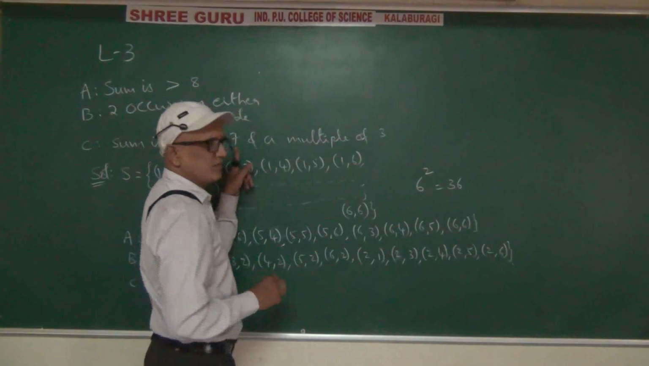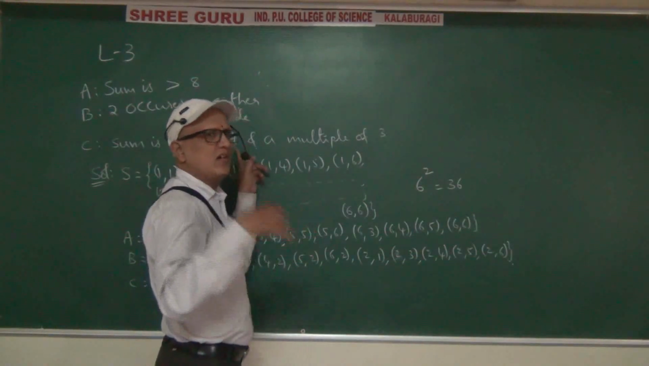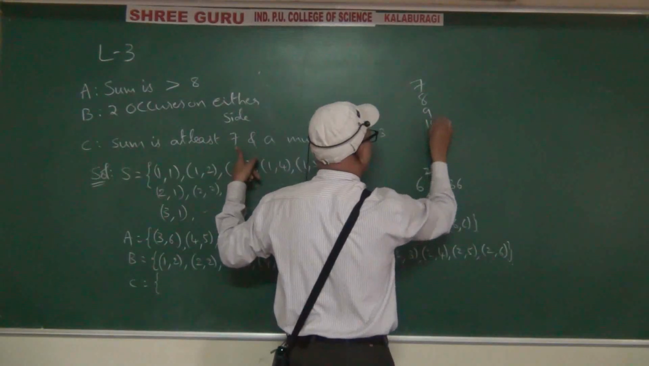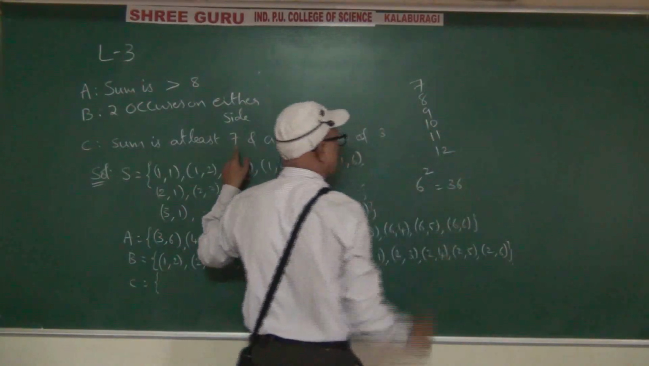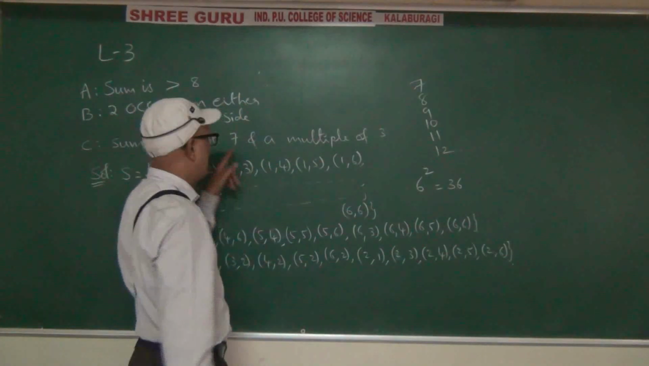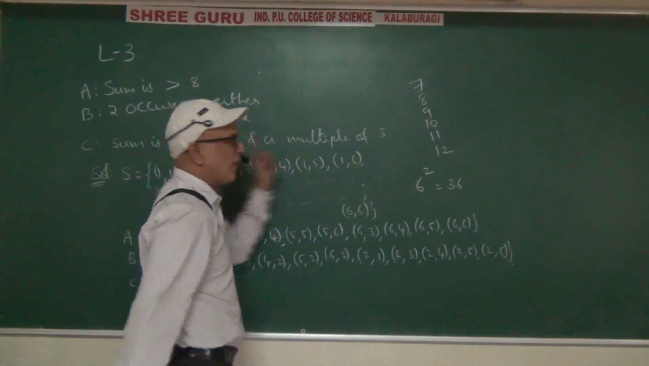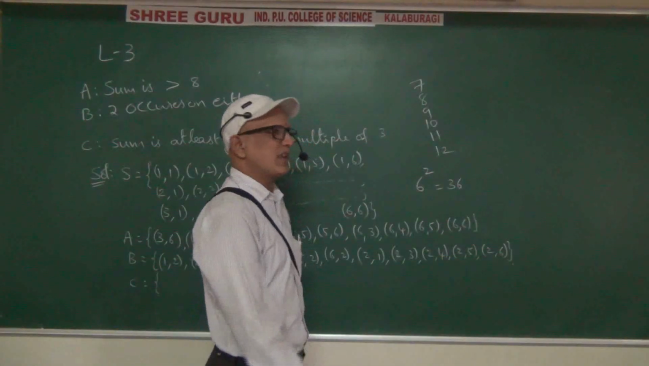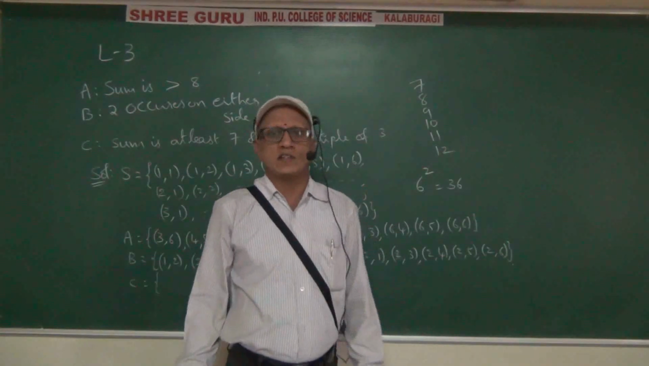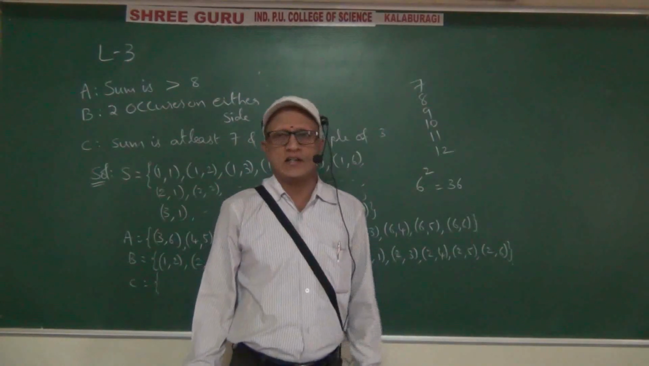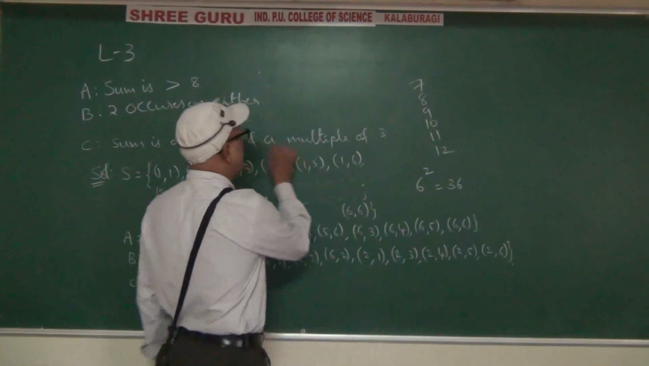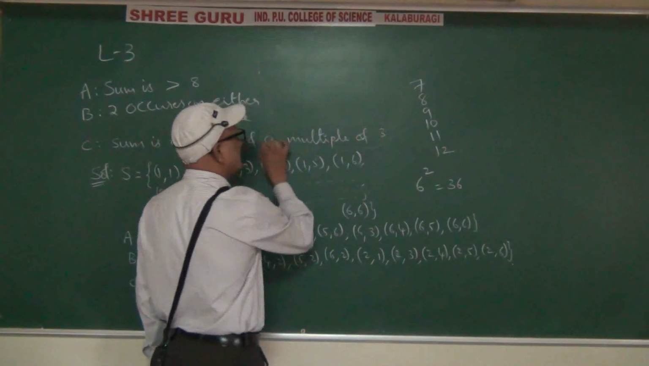At least 7 means 7 or more than 7. The sum is at least 7, that is the least one, going up to 12. Maximum is 6,6 in the sample space. If we throw 2 dice, the maximum on the first die is 6, and on the second die is 6. 6 plus 6 is 12, so 12 is the maximum. And it should be a multiple of 3.